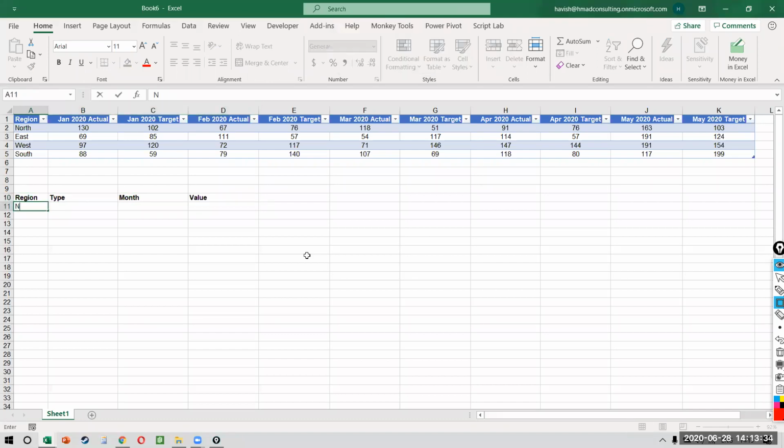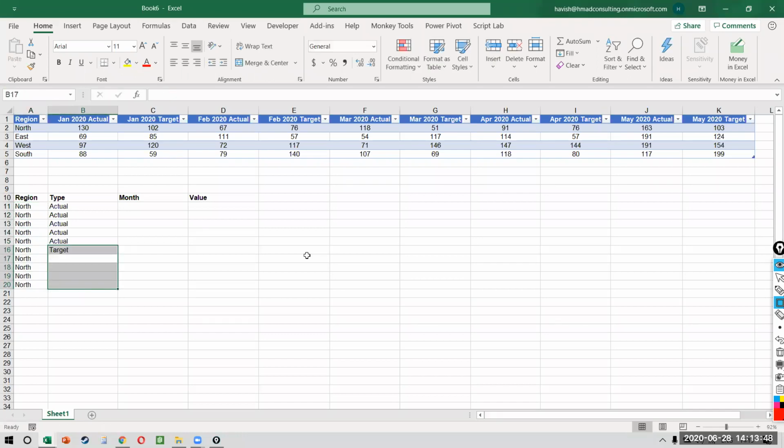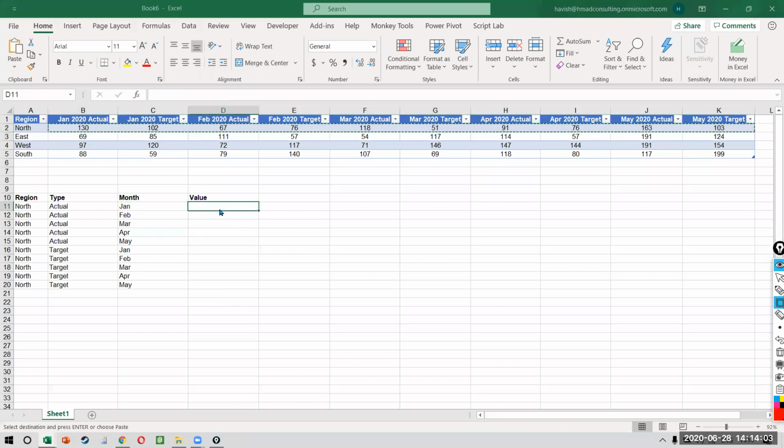This means that I need to have north, which is coming 1, 2, 3, 4, 5 times for 5 different months. Then what is the type? It is actual. Then I copy the same thing once again, because this one will now become the target. And then I'll have all the months. So I'll say this is Jan, and this is Feb, and this is March, and this is April, and this is May. Then I'll have to copy this one more time like this. And then all these numbers that you see, I'm just going to quickly do a transpose. This is how the data should be. This means there should be 10 records for north, followed by 10 records for east, 10 for west, and 10 for south. So my data set should not be the way I've shown it to you right now in a scorecard, cross-tabular format.